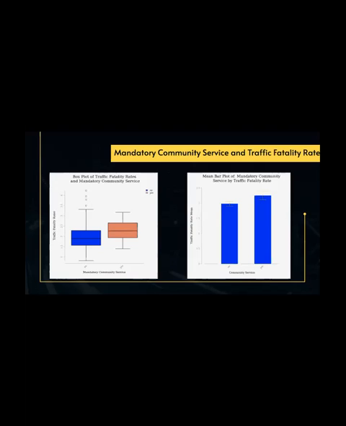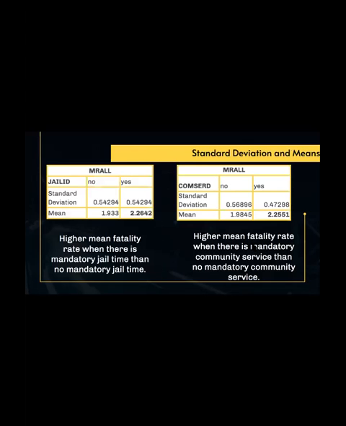And you can also see that there's most likely a significant difference between yes and no community service because you cannot draw a line across the error bars. And this will be further assessed using a t-test. Here's another animation showing that you cannot draw the line across the error bars.